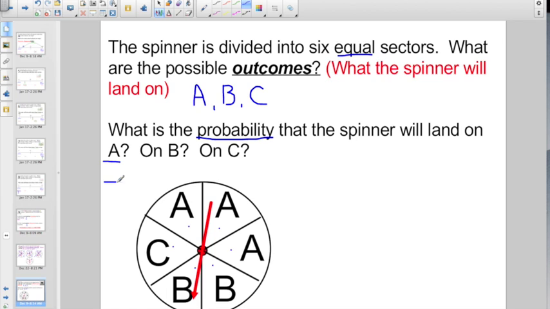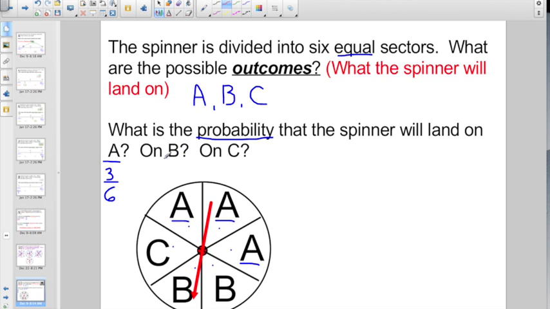So if probability is a fraction, my denominator is 6. How many A's do I have? I have an A there, an A there, and an A there. So I can say my probability for A is 3 out of 6.